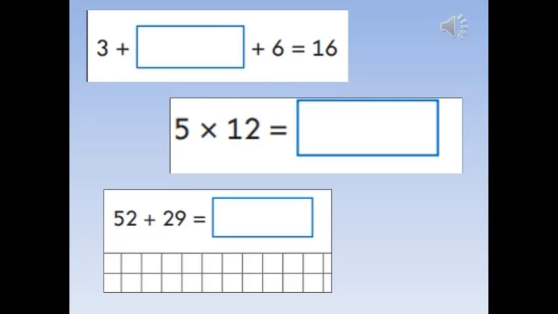Now we don't teach the 12 times table at this point, but children know that in the multiplication you can move the numbers around to do 12 times 5, which they would be confident with. So it could be anything from 6 times 2 to 2 times 6. They would have the strategies to work this out. And again, underneath you can see a slightly harder 2-digit and 2-digit addition, and we have the squares for the children to work with this.